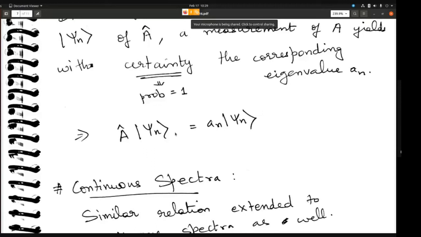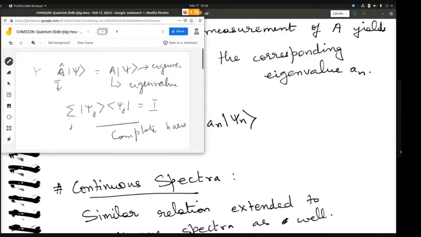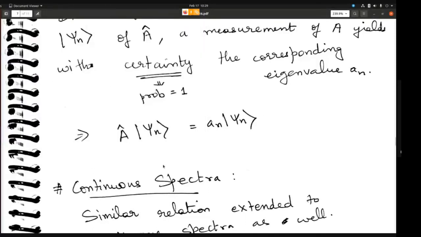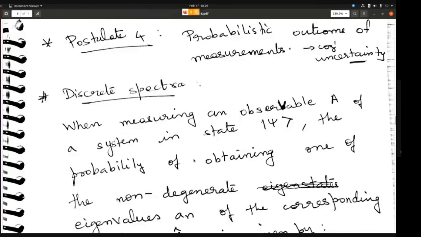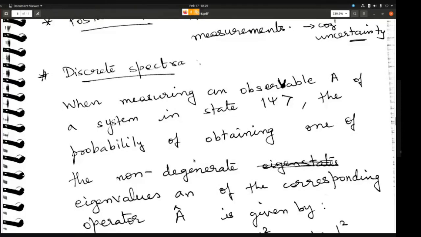Like the last postulate, the fourth one, is not being followed. So why then do we need to go into the probability kind of thing? Because in the case of operators, either the operator gives the result or not. That doesn't mean that we have to calculate with probability.